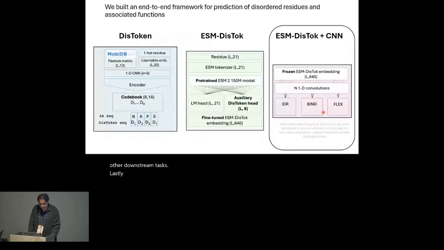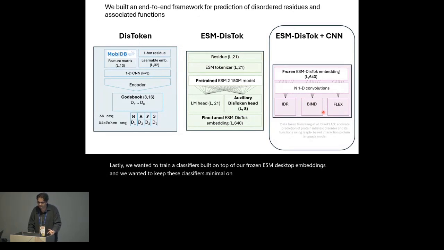Lastly, we wanted to train classifiers built on top of our frozen ESM disttalk embeddings, and we wanted to keep these classifiers minimal on purpose. And so we simply ran a convolutional neural network over the per residue embeddings from the fine-tuned protein language model to predict intrinsic disorder, binding, and flexible regions. We trained this model using a sequence similarity split that was produced by Pang et al.